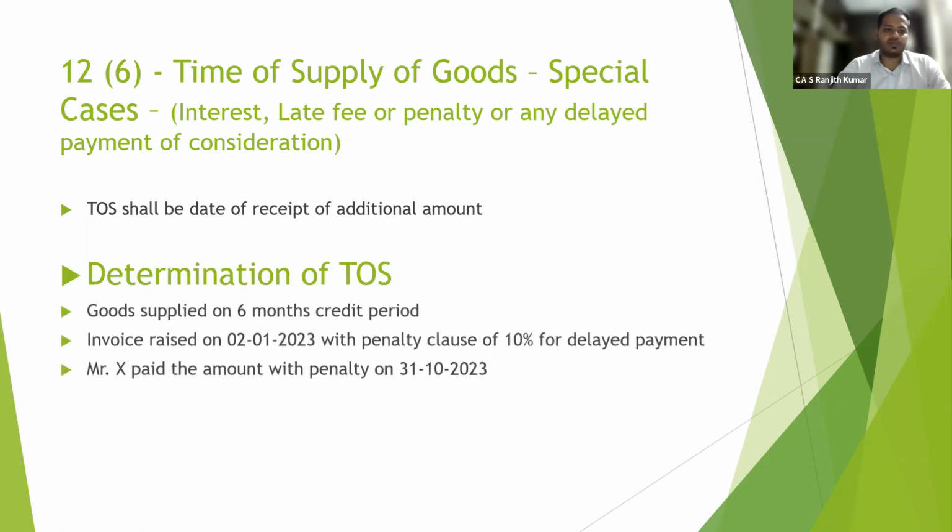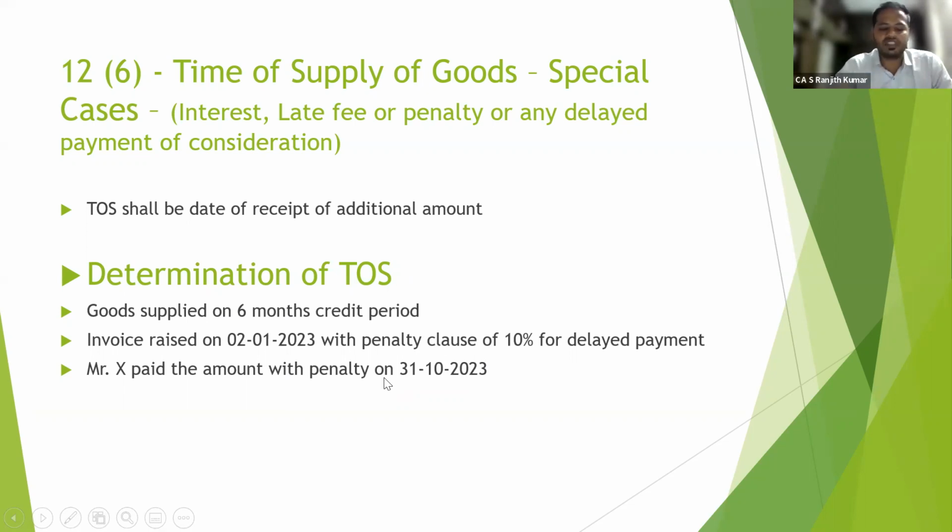Okay, let me give an example. Goods are supplied on 6 months credit period. Invoice is raised on 2nd January with a penalty clause of 10% for delayed payments. Mr. X paid the amount with penalty on 31st October. The invoice was raised on 2nd January, so 6 months later is 2nd July. Whether he paid by then? No, he paid on 31st October 2023. So the penalty clause is attracted, wherein he has to remit an extra 10% for the goods supplied against the invoices raised.